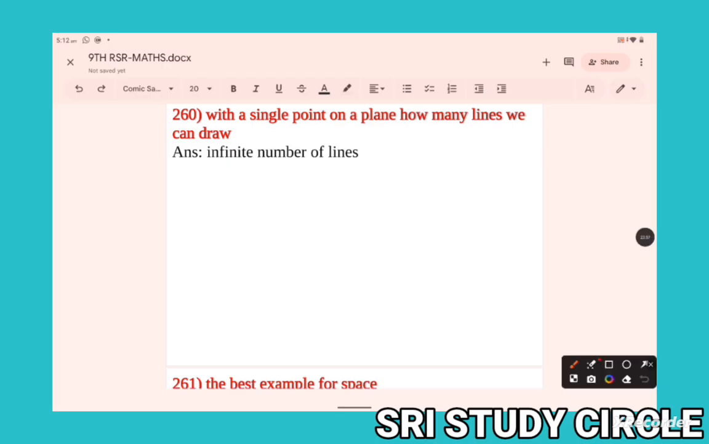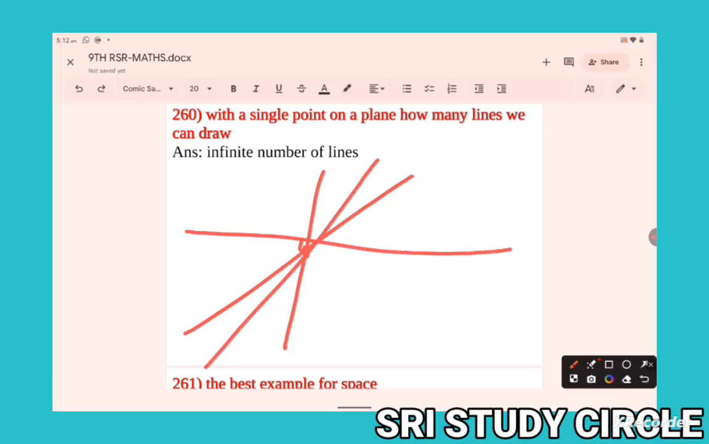With a single point on a plane, how many lines can we draw? Suppose this is one point here. This is one line. Next one. Next one. How many lines can we draw here? Infinite. Infinity lines.